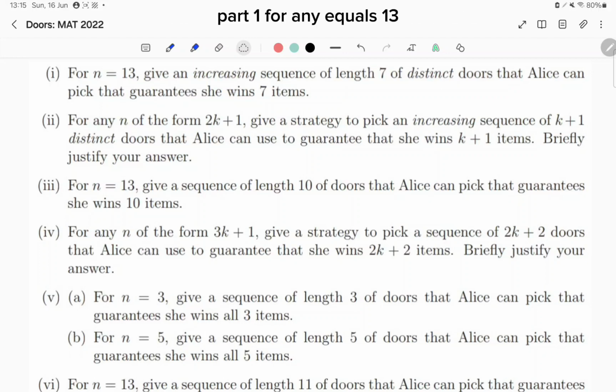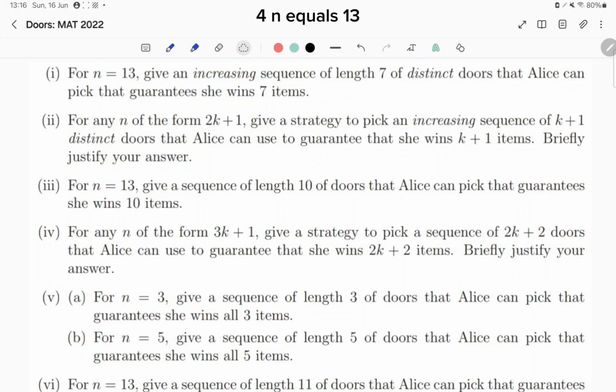Part 1. For n equals 13, give an increasing sequence of length 7 of distinct doors that Alice can pick that guarantees she wins 7 items. Part 2. For any n of the form 2k plus 1, give a strategy to pick an increasing sequence of k plus 1 distinct doors that Alice can use to guarantee that she wins k plus 1 items. Briefly justify your answer.